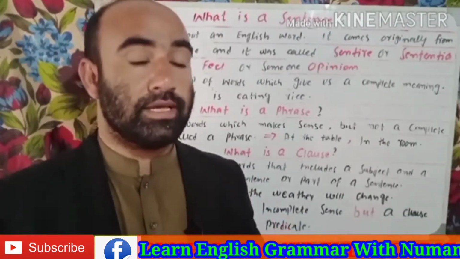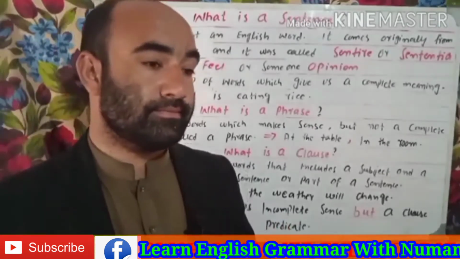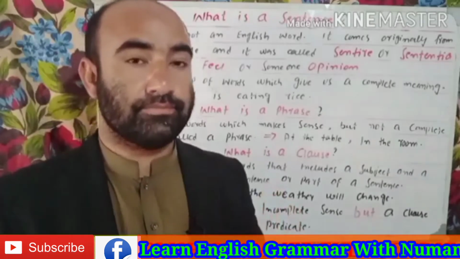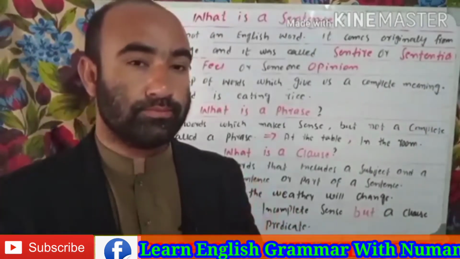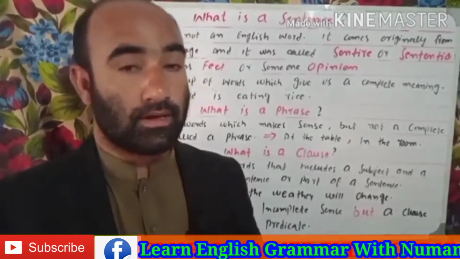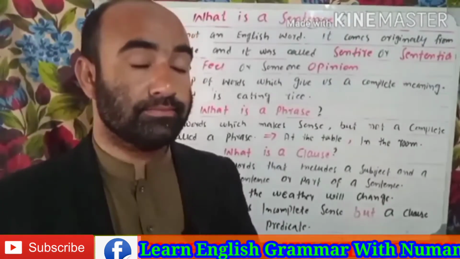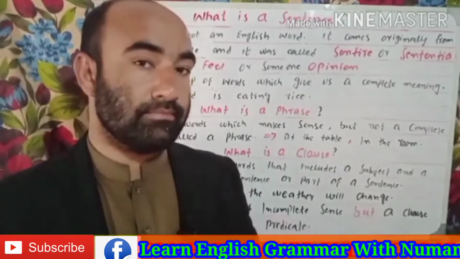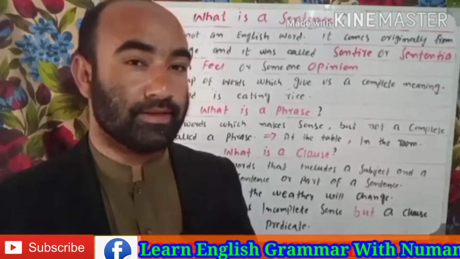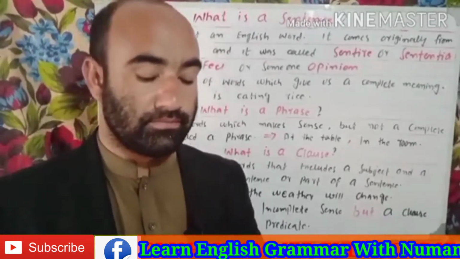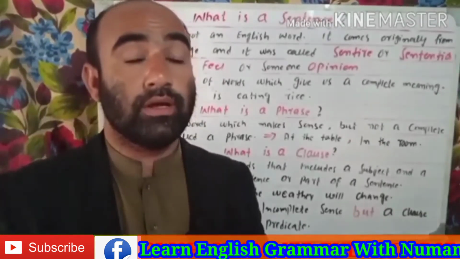But there are many sentences that do not perform any action. For example, He is fine. He is in America. Here, someone does not do any action.